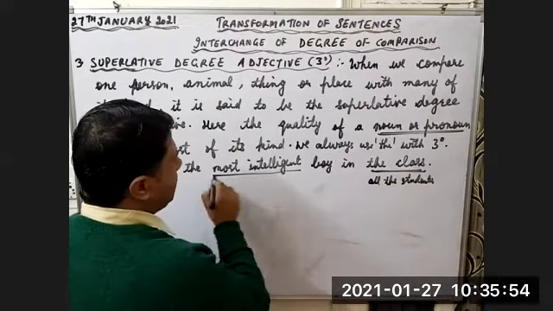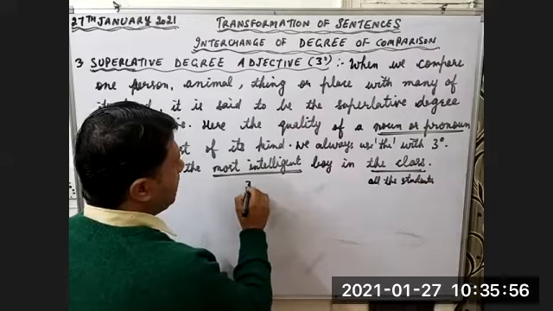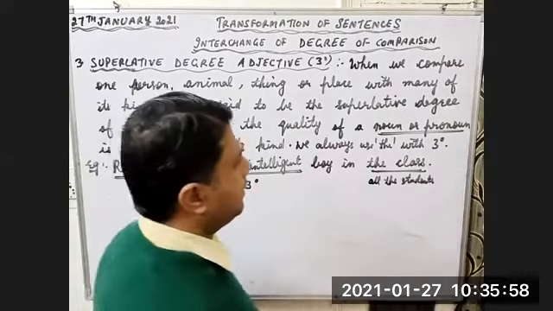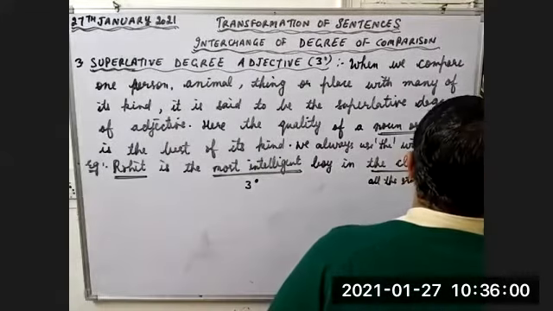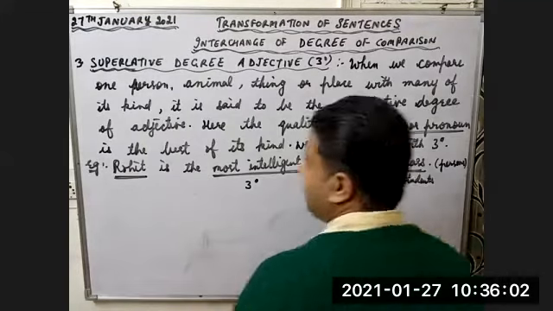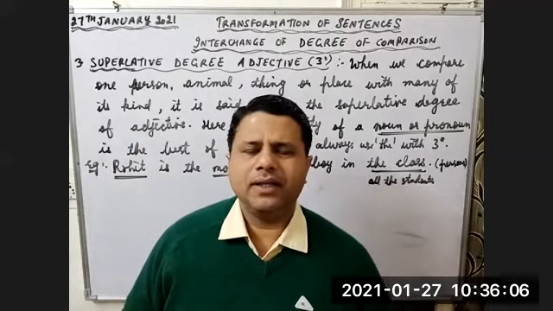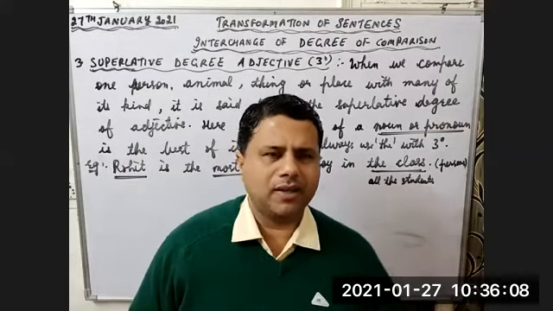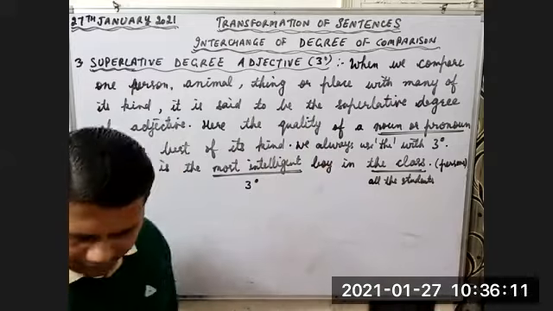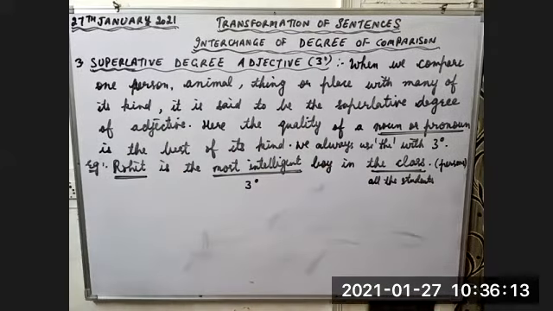The most intelligent is the third degree. Here, what are we doing? We are comparing one person with all the other people of the class, all the other students of the class.